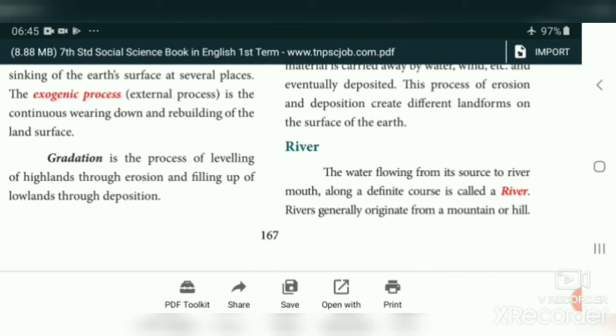Gradation is a process of leveling of high land. Gradation means it's a process in which some natural agents level the land. The high lands become low flat land, and the very low plains become level through deposition. Gradation is the process of leveling of high land through erosion. By the process of erosion, high lands become normal height, and the low land gets deposition, filling up with soil particles, and it becomes a level one.